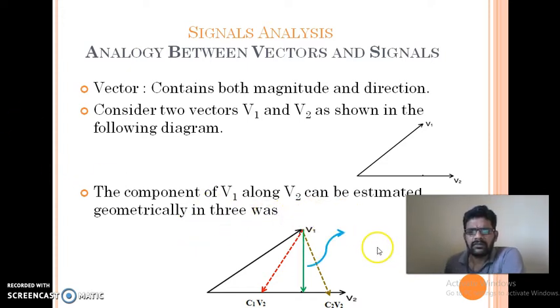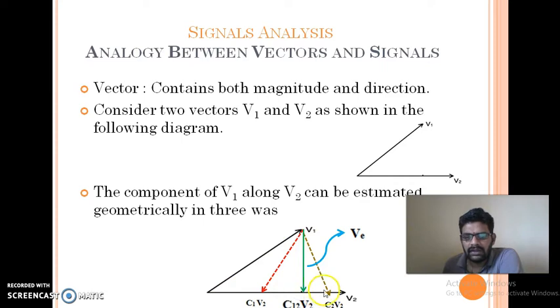Why is it the best approximation? Because this approximation minimizes the error. In these three ways, vector v1 can be analyzed by adding this part and this part, that is c12 v2 plus this part, and finally this part.